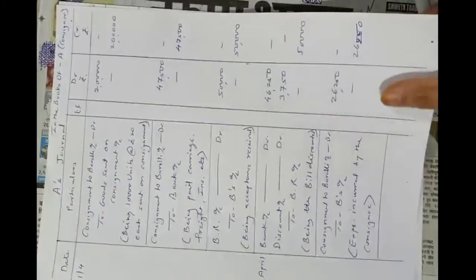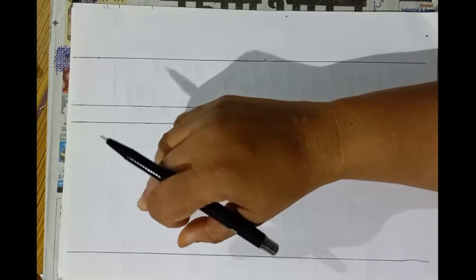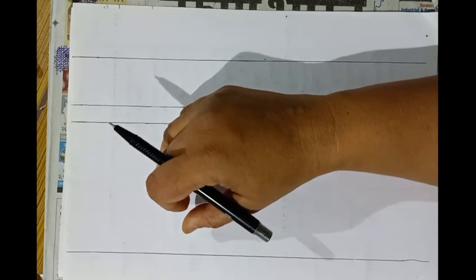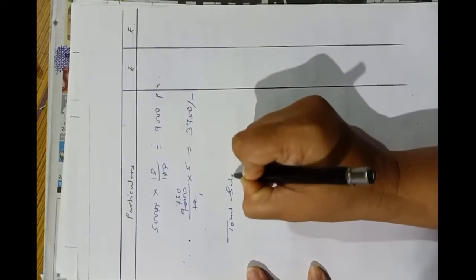Now next entry. See the next entry. Next point, that is goods sold by the consignee 2,500 units at rupees 25 per unit. Let's calculate the total sale on the rough paper.